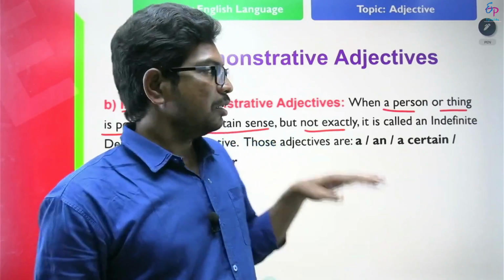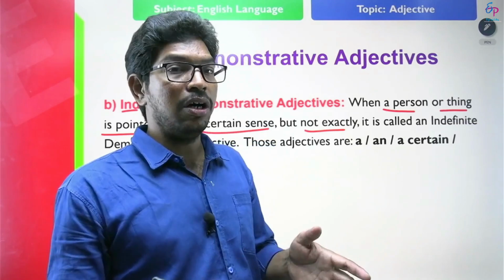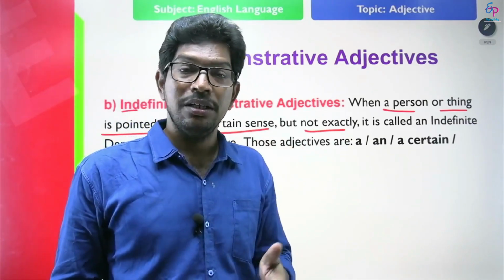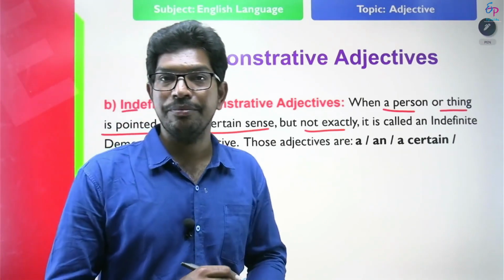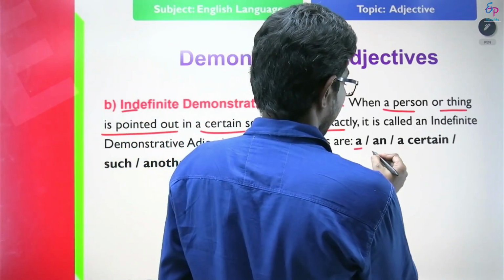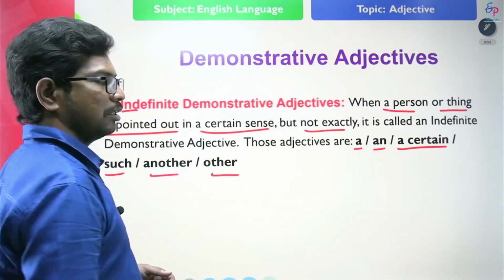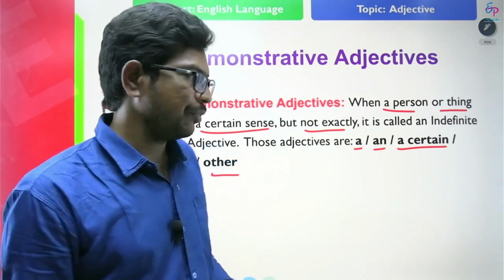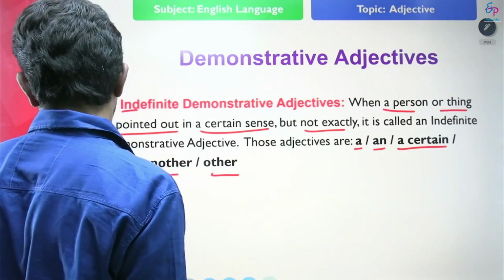But indefinite demonstrative adjectives do not point out exactly, they point out the certain sense of it. That means what are they? They are an, a certain, such, another, other. They point out some nouns, not exactly. So see the rules of indefinite demonstrative adjectives.